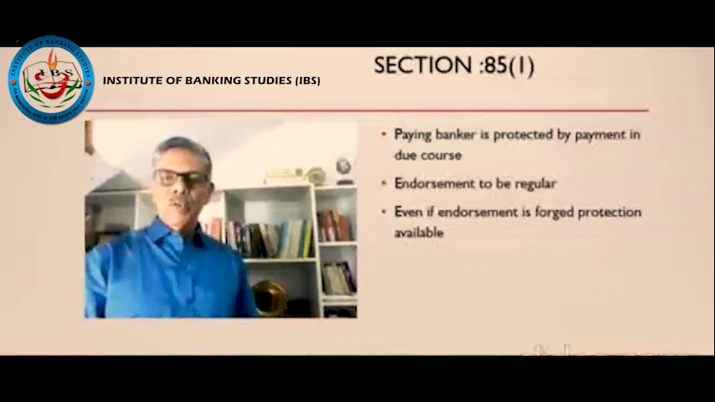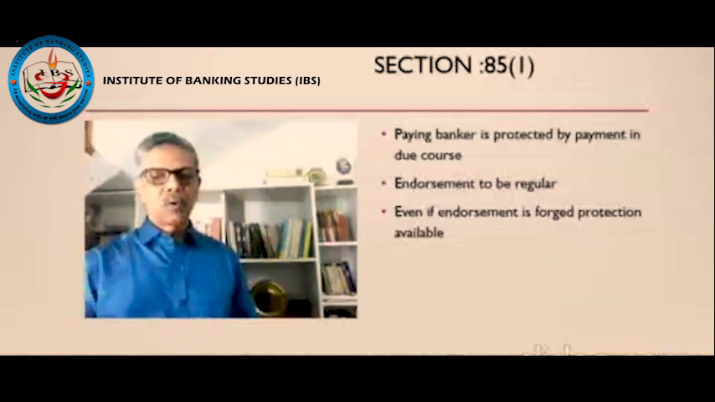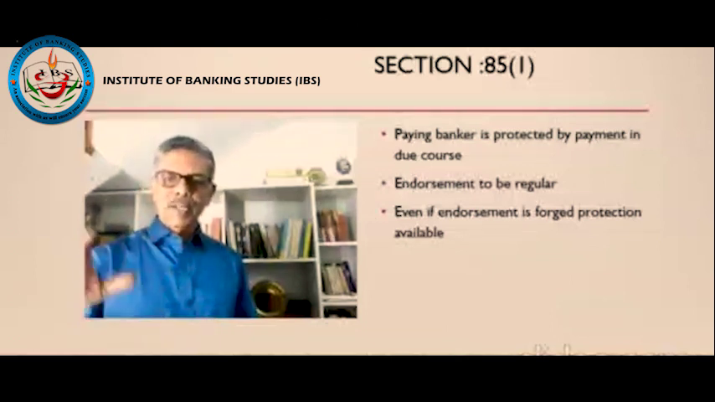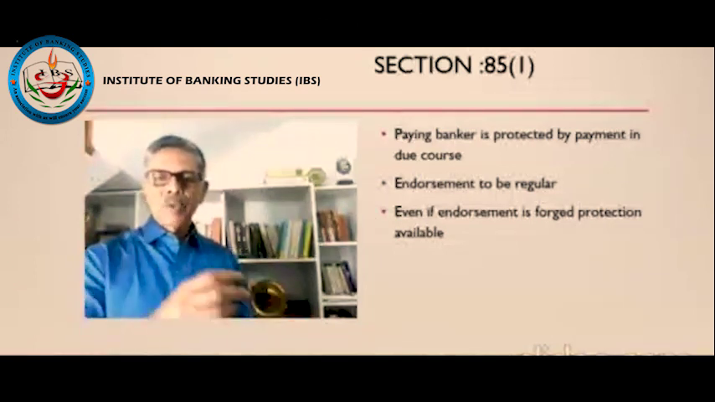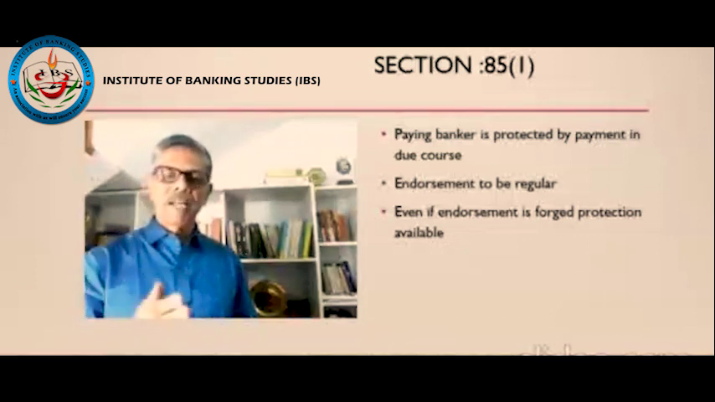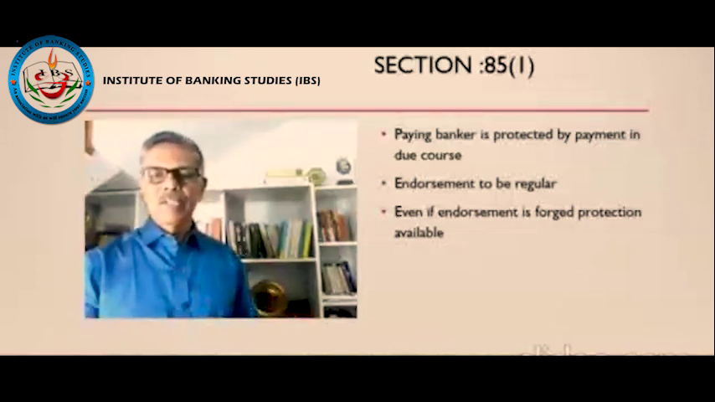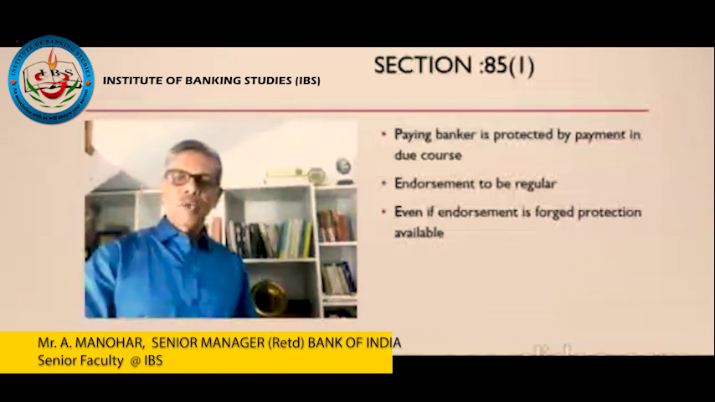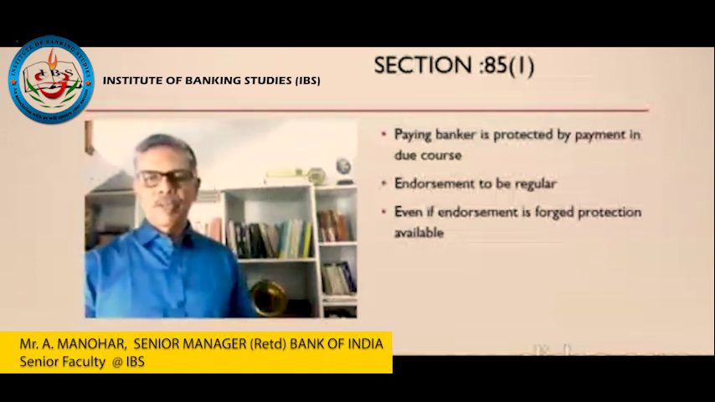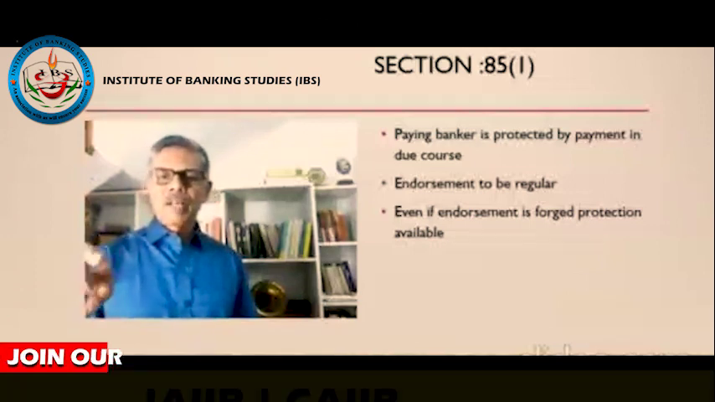Even if endorsement is forged, protection is available. So what is a forged endorsement? Suppose somebody has stolen a check. The check is favoring Subhash Chandran, and the person who has stolen has endorsed it as Subhash Chandran. So it's a regular endorsement, but it's a forged endorsement. When it comes to the paying banker for payment, he cannot make it out because Subhash Chandran's signature is not on his record. In that case, the paying banker is protected. Meaning, if it is a forged endorsement, the banker gets protection. If it's an irregular endorsement, the banker will not get protection. These are the points that should be taken note of here.